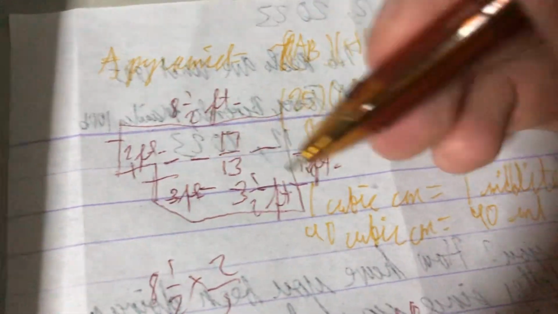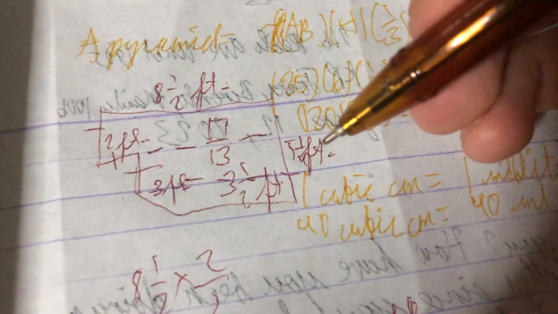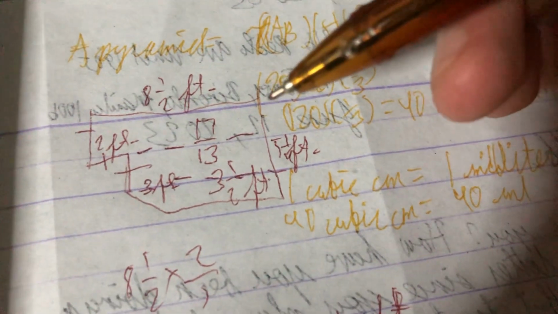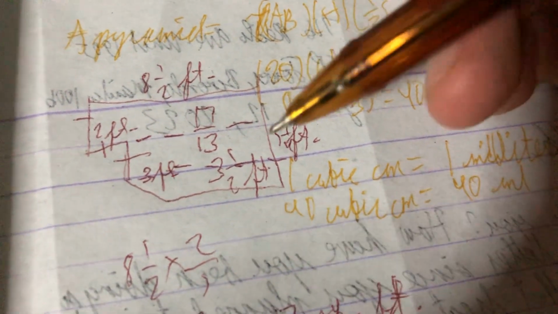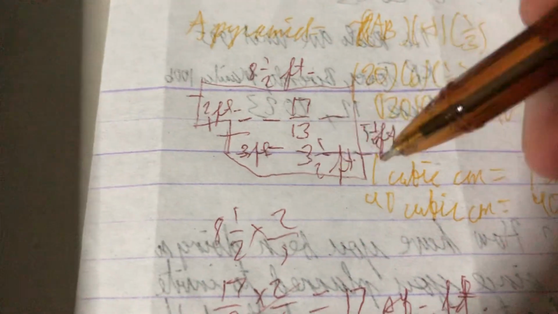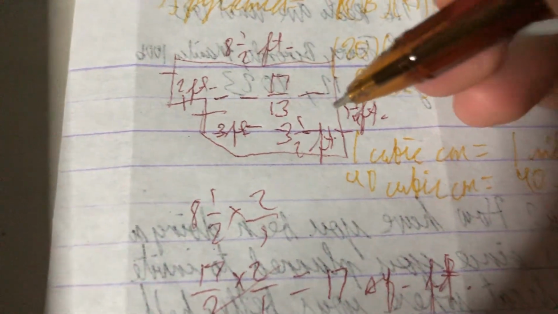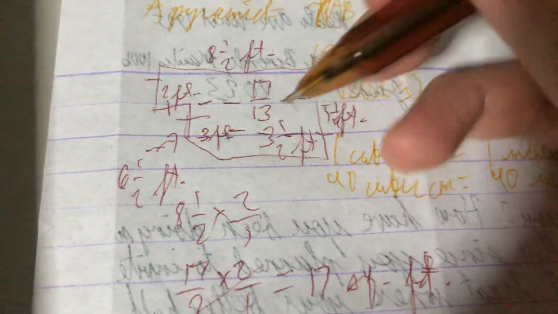Okay? So this is 17. This is 13. Now what about the last one? The last one's a trapezoid. So we know that this one is 3 feet, but we don't care about that. Ang kukunin namin ay yung base. Remember the area of a trapezoid? Sum of the two bases times the height. This base is 6.5 feet, di ba? This base here, 6.5 feet. Tapos this one here, ano yung measure nito? 3.5 feet.